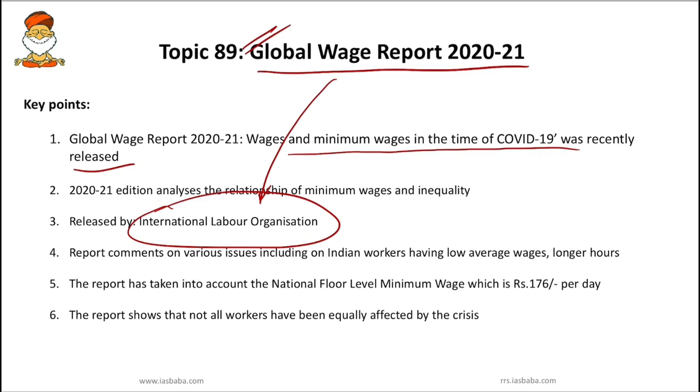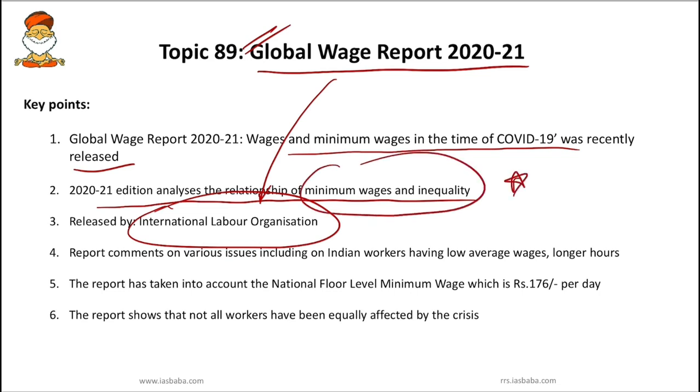And you have to know this 2021 edition analyzes the relationship of minimum wages and inequality. That's why this particular report is important both for prelims as well as mains. And this report also highlights the issues faced by Indian workers. So one is low average wages, and also we work for longer hours.